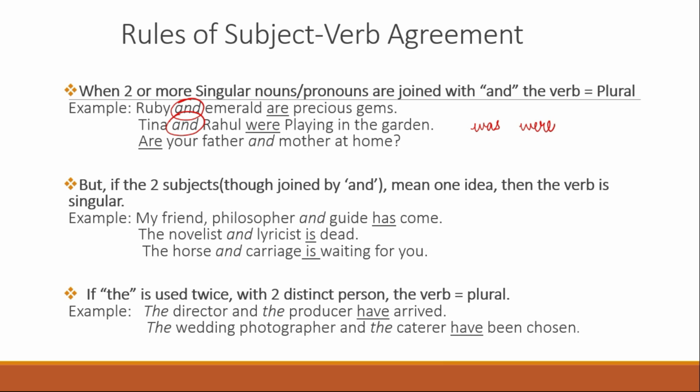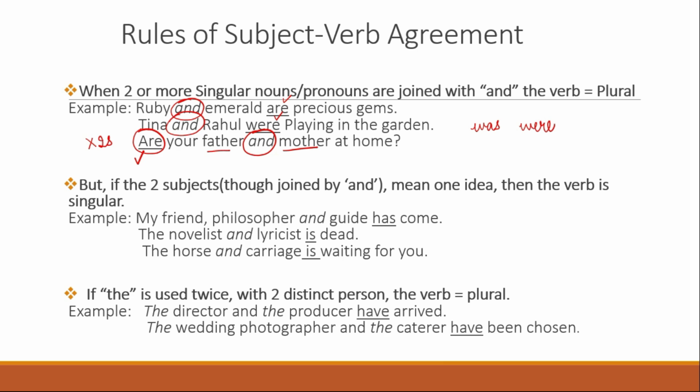Are your father and mother at home? So and is used to join the terms father and mother. That is why a plural term is used. They haven't used the term is. They have said, are your father and mother at home? So the first rule is when two or more nouns are joined with the conjunction and, then the verb is plural. I hope that is clear. Let's go to the second one.